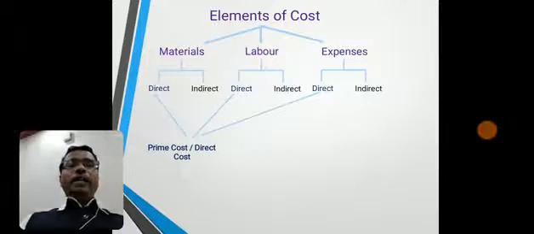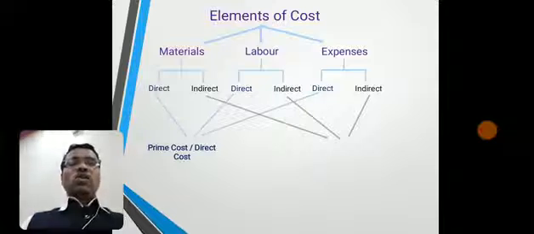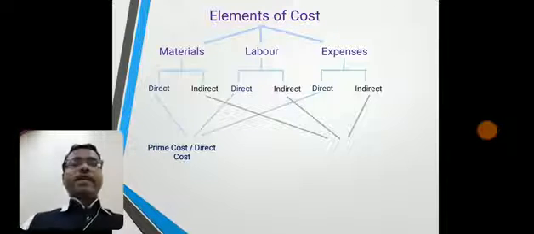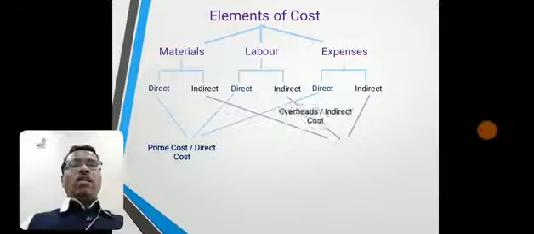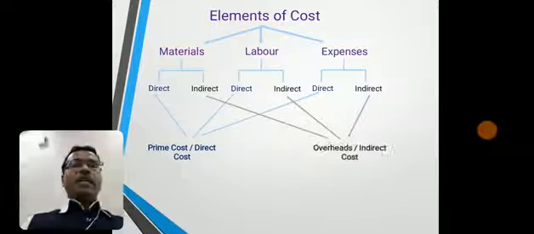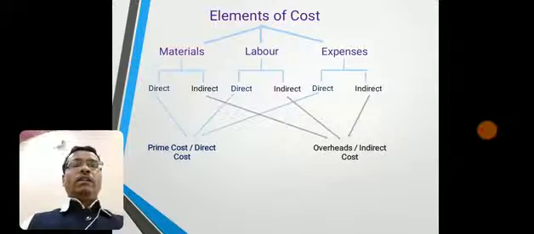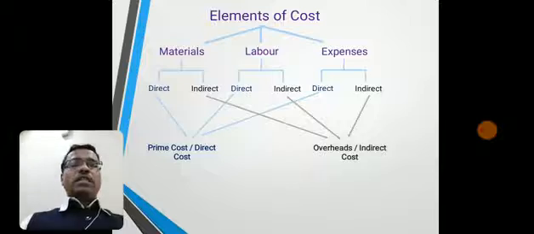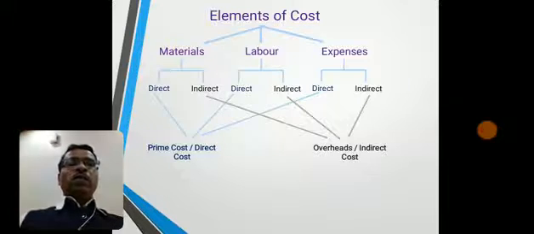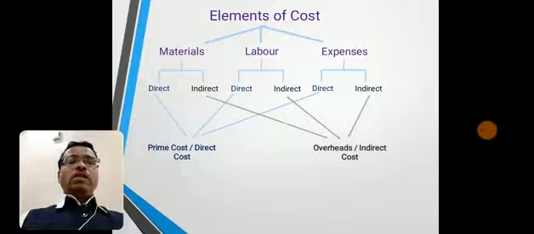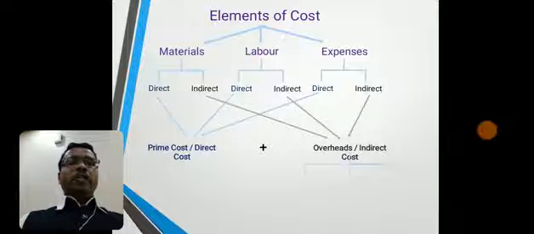Then the indirect portion of each element, that is indirect material, indirect labor and indirect expenses, collectively are called as overheads or indirect cost because they are not charged directly, they are charged indirectly on a particular product or job or work order, whatever it may be. The total cost of each product will come as prime cost plus overhead cost.